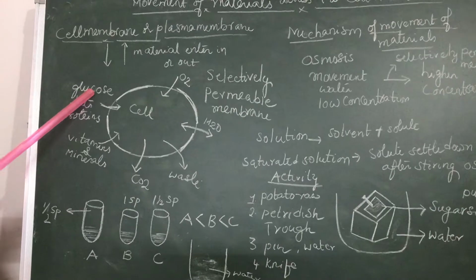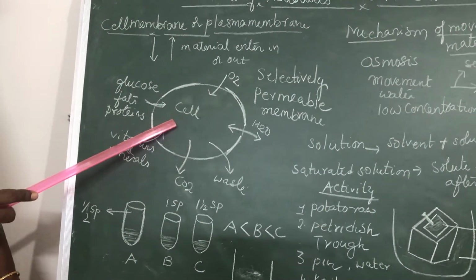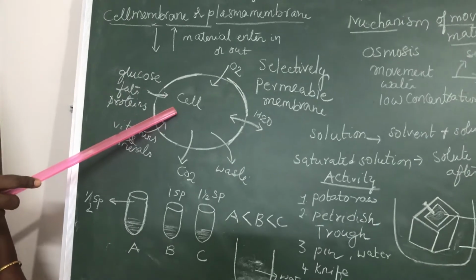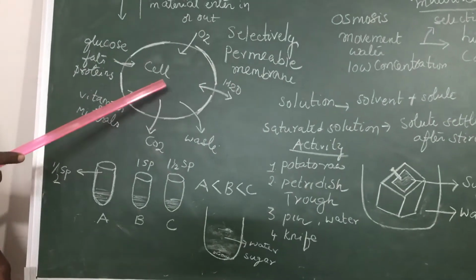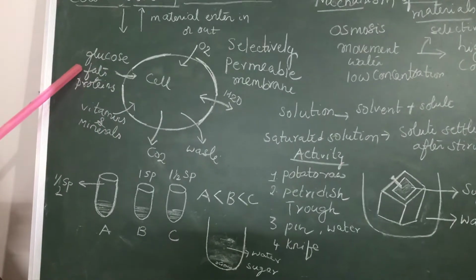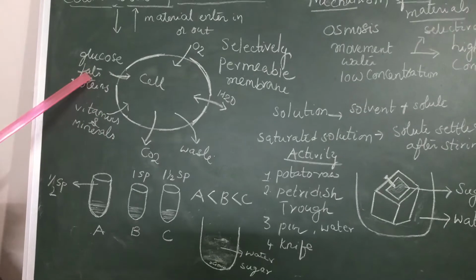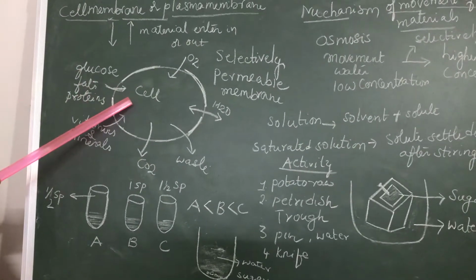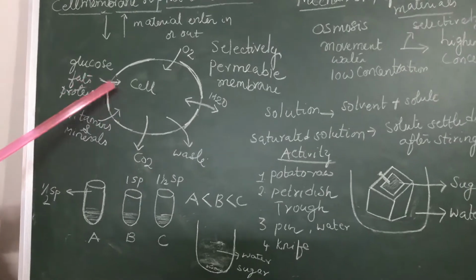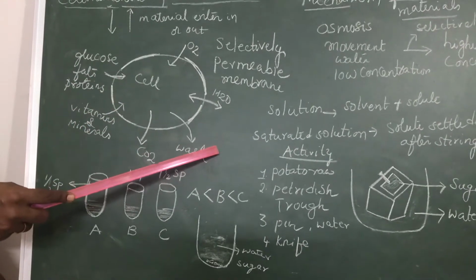Now coming to glucose. Glucose is also needed for the cell to produce energy. So most of the time glucose will enter into the cell. Sometimes the glucose may be sent out of the cell. Now coming to fats. Fats cannot be directly absorbed by the cells. Fat should be in a simpler form called fatty acids. Then only can they enter into the cell. So fatty acids will enter into the cell. Sometimes fatty acids may also come out of the cell.